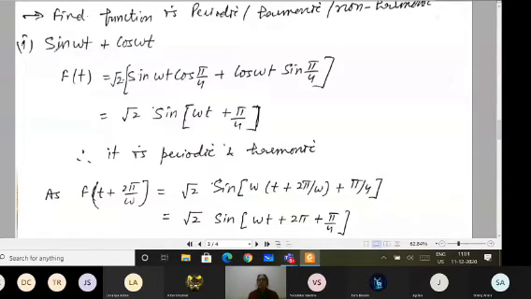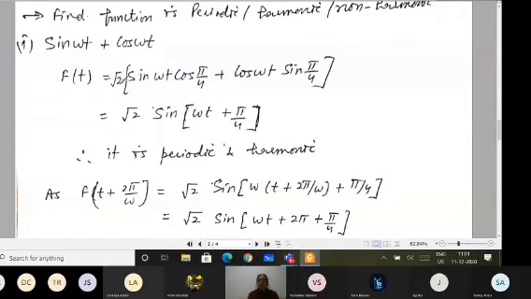This is a simple question. First part of the question is that this f(t) is given as sine omega t plus cos omega t. It means a1 and b1 are equal to 1 of the theorem. So it will not affect my equation if I multiply by root 2 and divide by root 2 inside the bracket, because cos of pi by 4 is 1 upon root 2 and sine of pi by 4 is also 1 upon root 2.